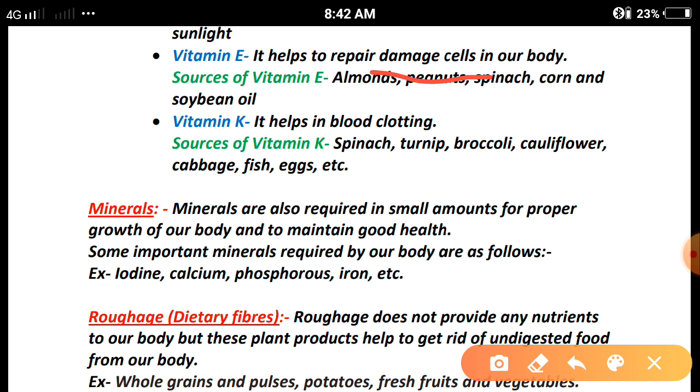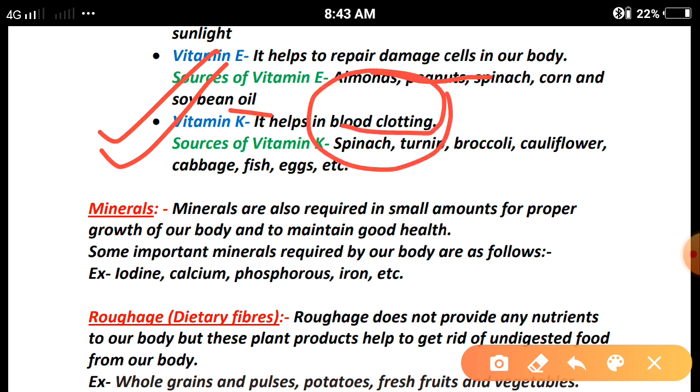Examples of vitamin E sources: almonds, peanuts, spinach, corn and soybean oil. Clear? Vitamin K, this is very important. Vitamin K helps in blood clotting. What is the meaning of blood clotting? Suppose you might have seen many accidents on the roads. If a person gets injured in an accident, blood is coming out from their particular body part.